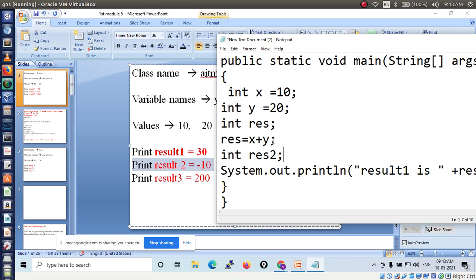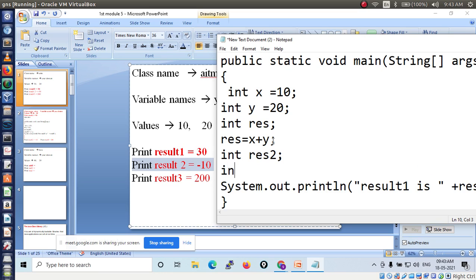So one result I have stored in variable res, then the second result I am going to store in variable res2, then one more result, int res3, I am going to store. res2 is responsible for subtraction, then res3 is responsible for multiplication.